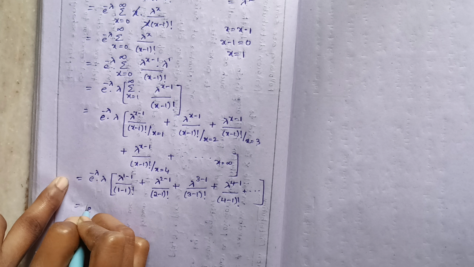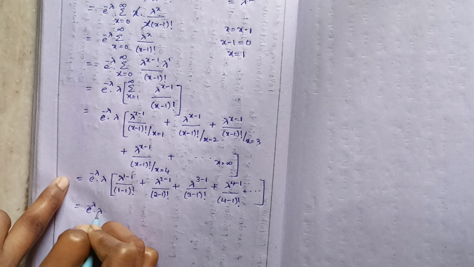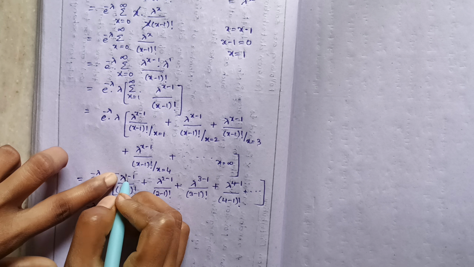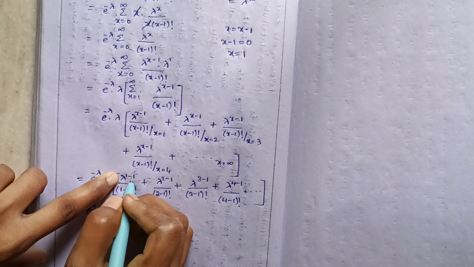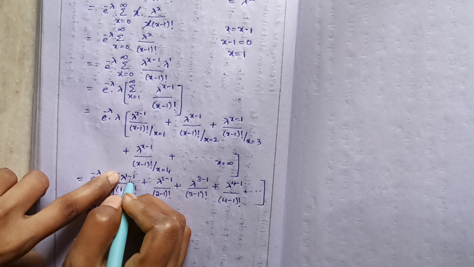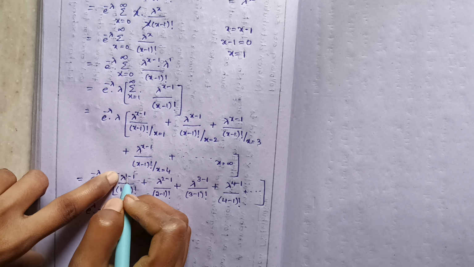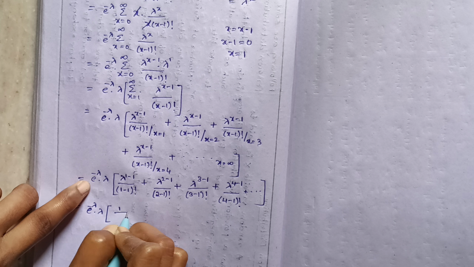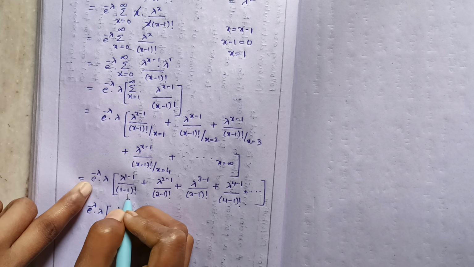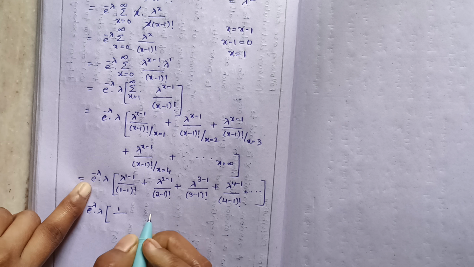Therefore, e to the power of minus lambda into lambda. 1 minus 1 is 0, so lambda to the power of 0, and anything to the power of 0 is 1. So 1 divided by 0 factorial, and 0 factorial is equal to 1.